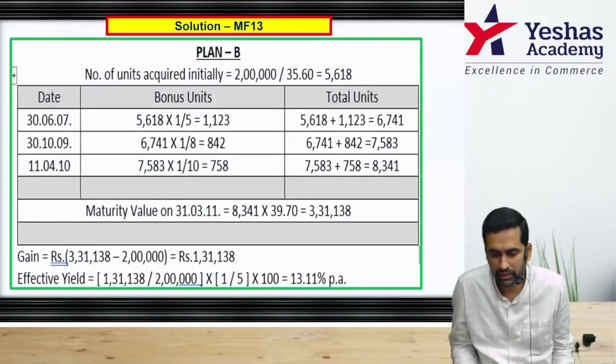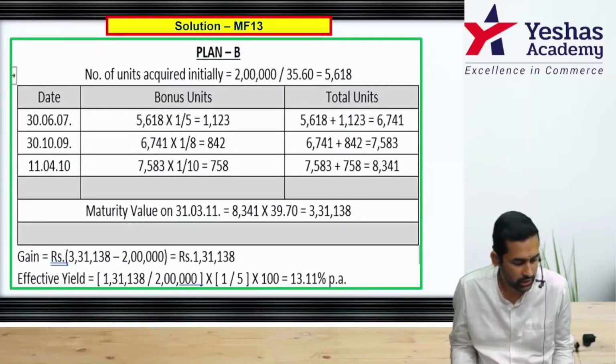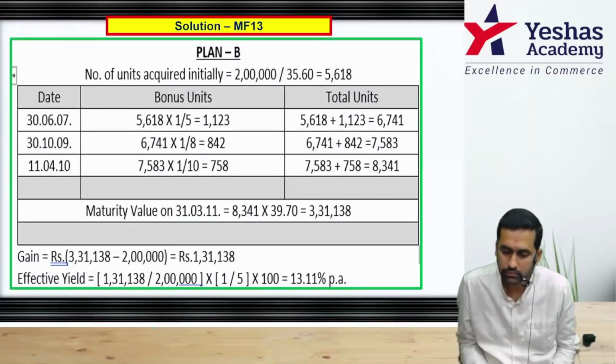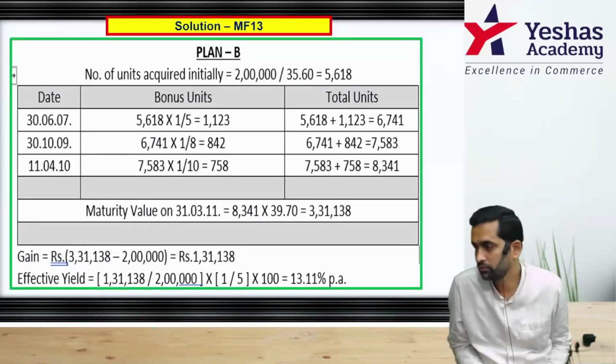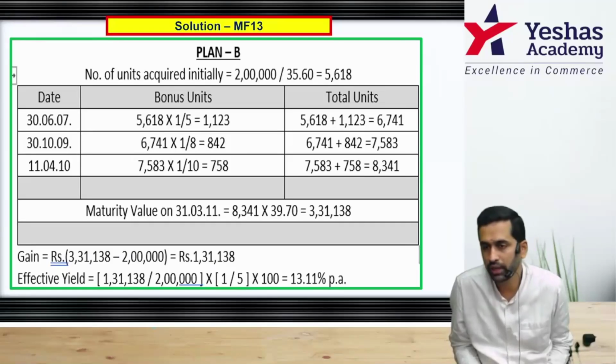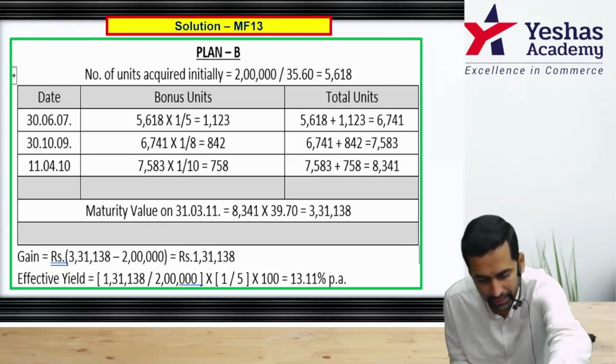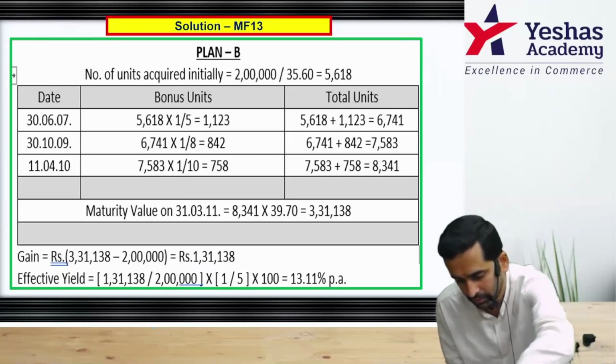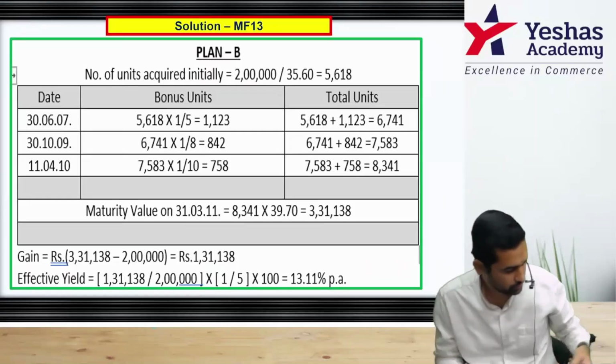Are we getting 8341 approx? And that will be sold at what rate now? 39.7. 331,138 minus original investment was same 2 lakh rupee. So the difference is 131,138, but this is over a period of 5 years.